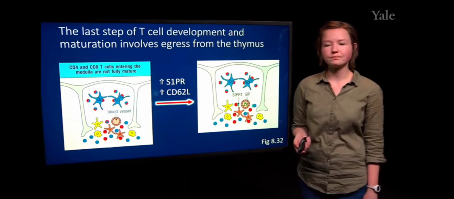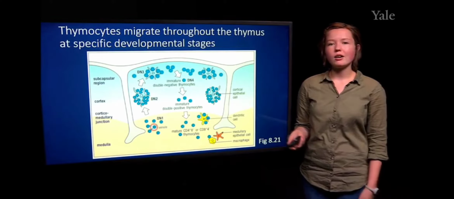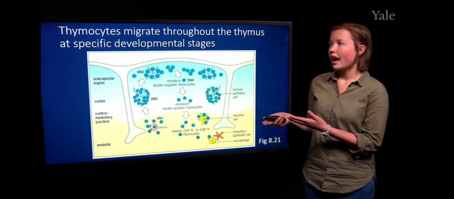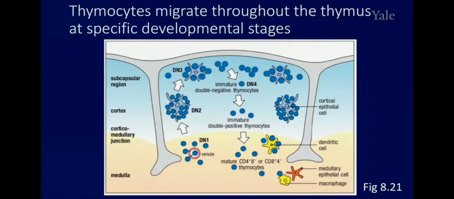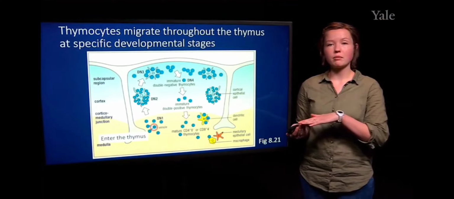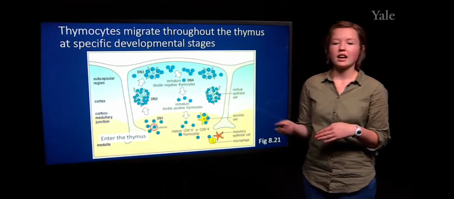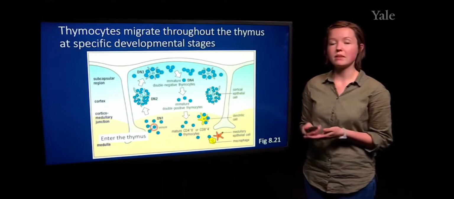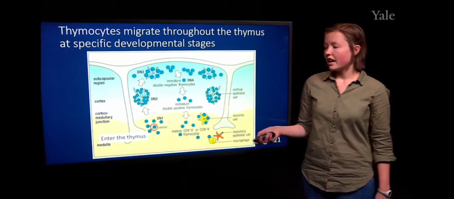As I had mentioned before, I just wanted to review how thymocytes migrate through the thymus as they're developing. If you remember from before, they enter the thymus through these venules, where they came from the bone marrow, traveled through the circulation, and start committing to the T cell lineage. This is at the junction of the cortex and medulla of the thymus.